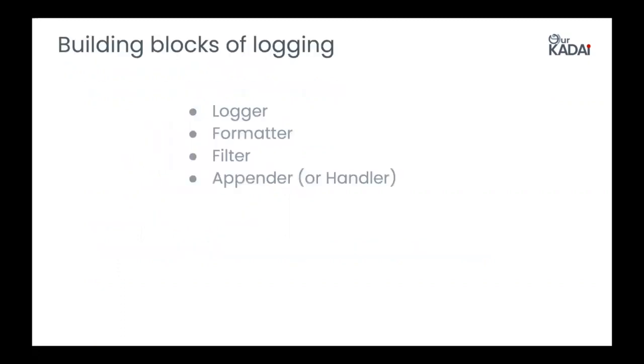These are the building blocks of logging, and the first one is the logger. The logger is responsible for capturing the messages that have to be logged along with certain metadata, and this message is passed to the logging framework. Next is the formatter. After receiving the message from the logger, the logging framework calls the formatter, which formats the output into a user readable format. It may be a simple formatter or an XML formatter. These formatters are built in along with the logging frameworks.